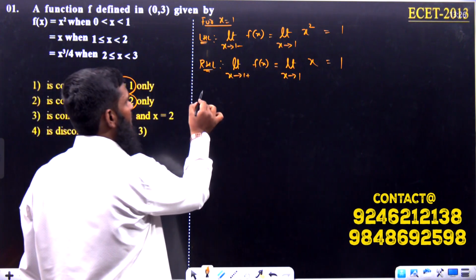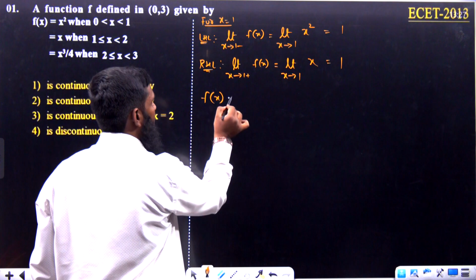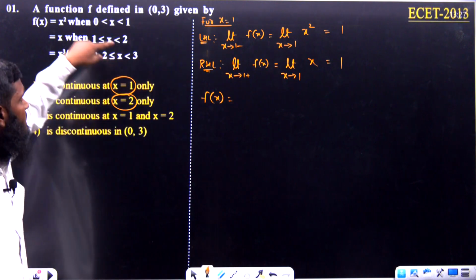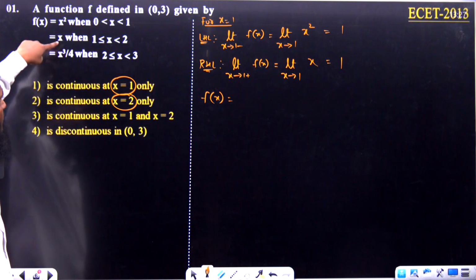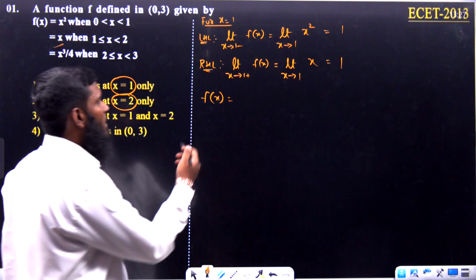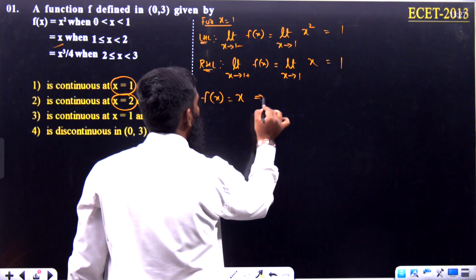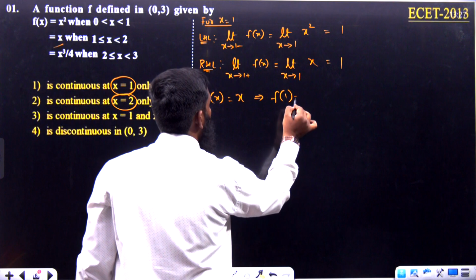Now we have to take the function value over here. So what is the function we are taking? F of x is equal to... Whenever we are taking x is equal to 1, what is the function again? X only we are having. So f of x is equal to x. Then if you substitute the value, f of 1 is equal to 1.